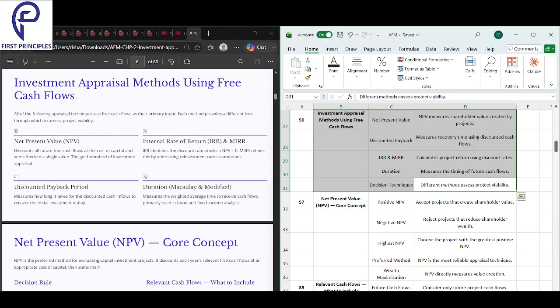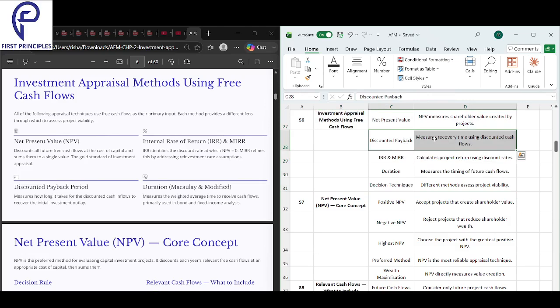Next, we have discounted payback. That is the second method here. What is discounted payback? It measures the recovery time using discounted cash flows. It basically tells us how many years it will take to get back our money after considering the time value of money.